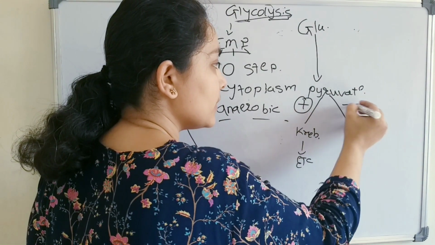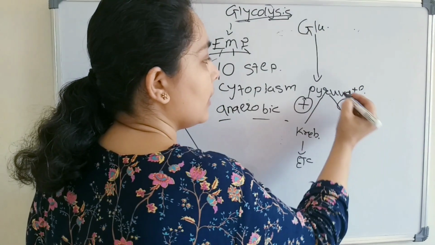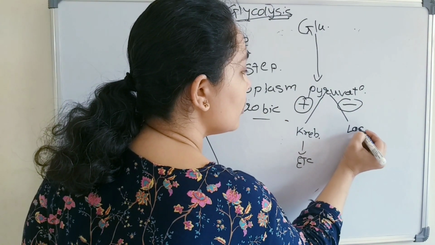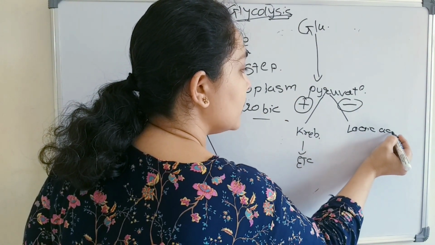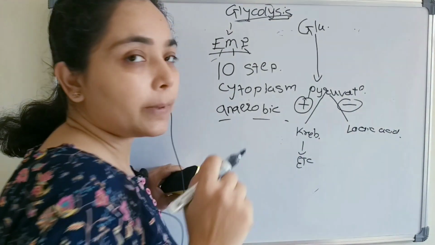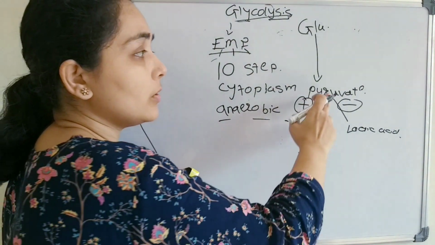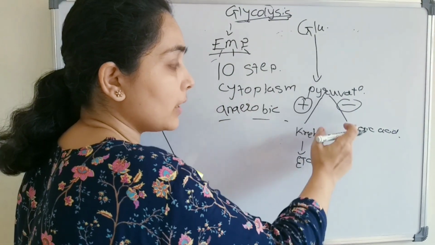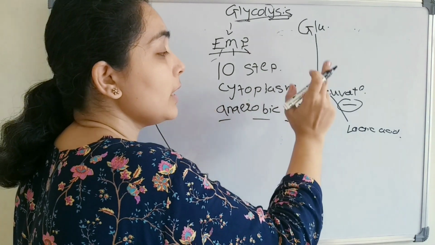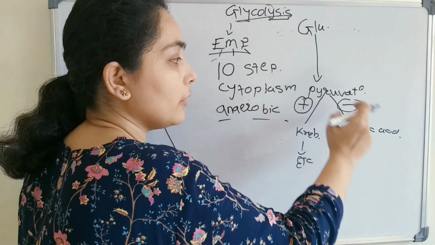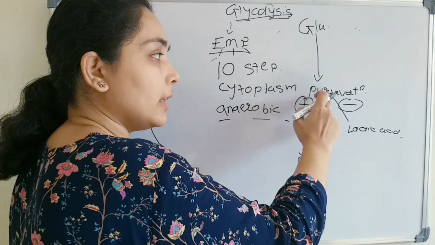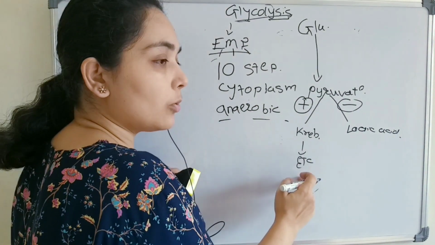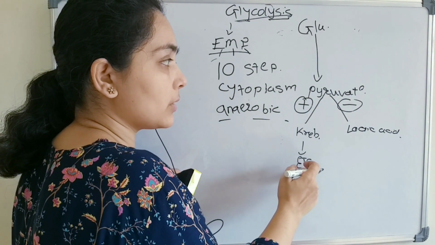In the absence of oxygen, pyruvate will convert into lactic acid. This generally takes place in the muscle cell. So this is the conversion during anaerobic respiration.